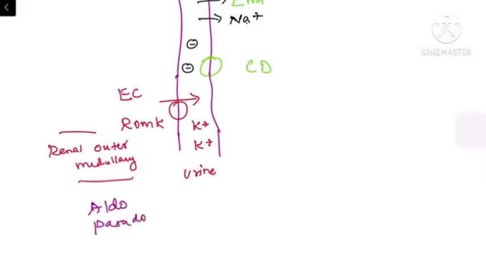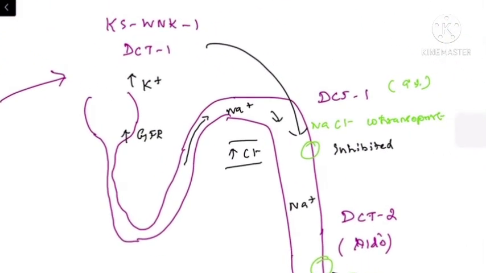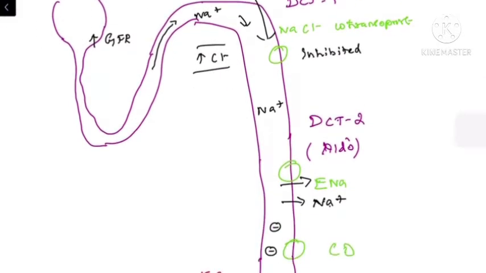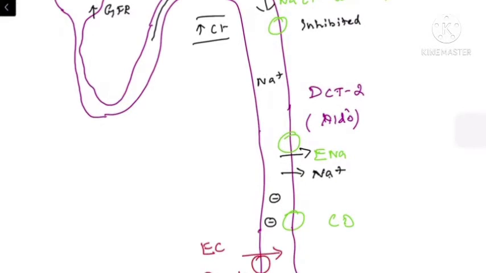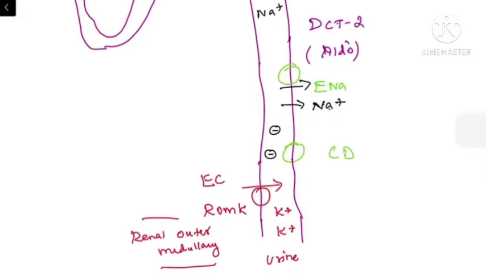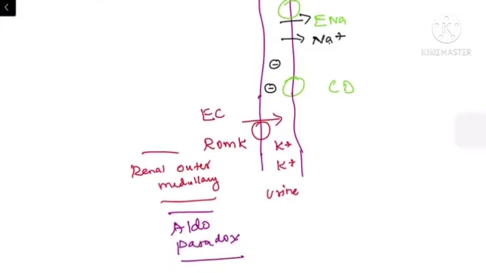So normally aldosterone is the hormone secreted by the adrenal cortex, which is responsible for the activation of the epithelial sodium channel. But even the dietary intake of excessive potassium will activate the colonic sensor, which in turn activates the kidney specific WNK pathway, which inhibits the sodium chloride cotransport, which leads to the increased delivery of sodium to the DCT2, which activates the epithelial sodium channel, and upregulation of the epithelial sodium channel causes the intraluminal negative charge, which in turn activates the ROMK pathway, which leads to the excessive potassium secretion.